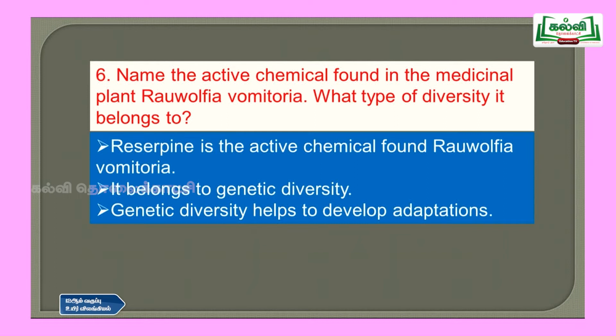It belongs to genetic diversity. Genetic diversity helps to develop adaptations. That means they can adapt more abundantly. If they adapt to the climate, they can grow vigorously. If they are not adapting, they will die in that environment. That is why genetic diversity is very important.